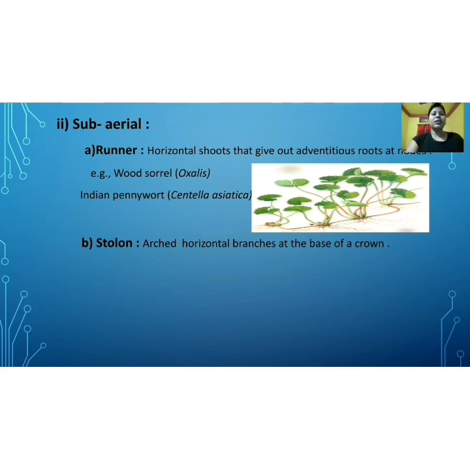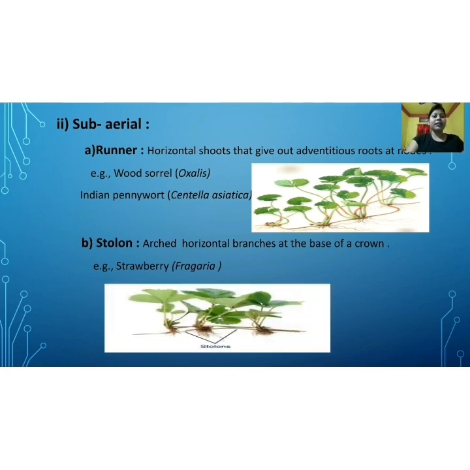Now, the second type of subaerial stem is stolon. Stolons are horizontal branches at the base of a crown. An example is strawberry. Here is a picture of strawberry plants showing which part is known as stolon. So these are the stolon parts, and you can see the crown at the base.